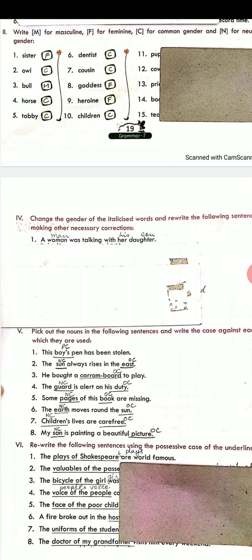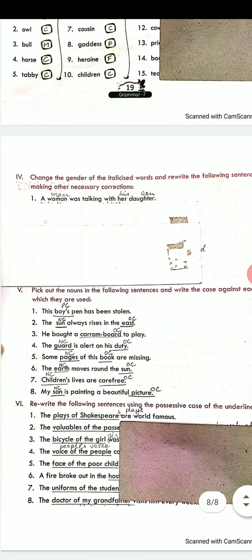Like the word woman is in italics, you change the gender of woman into man. Or the word daughter is given in italics, you can change the word daughter into son. No need to change the word her. Only you have been given 8 sentences over here. You only change the gender of the word which is given in italics.